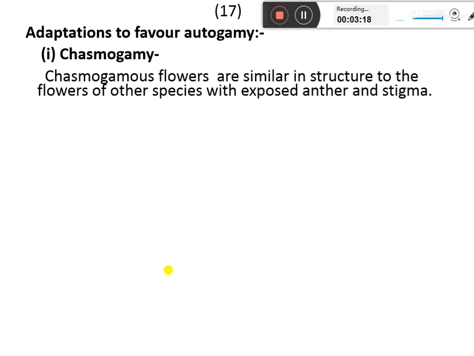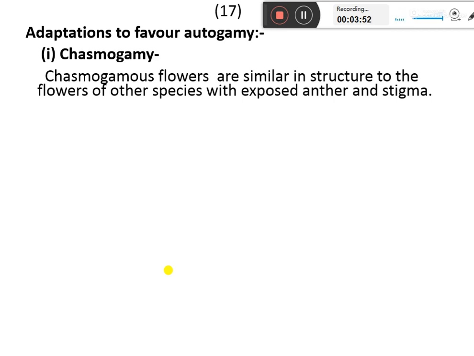But in these chasmogamous flowers, the stigma and anther are very close to each other, so before cross-pollination is possible, self-pollination occurs. Their structures are very peculiar, in which there is a possibility of autogamy.